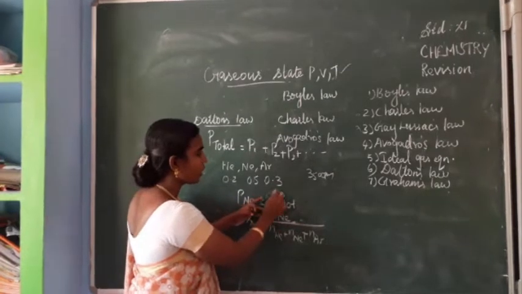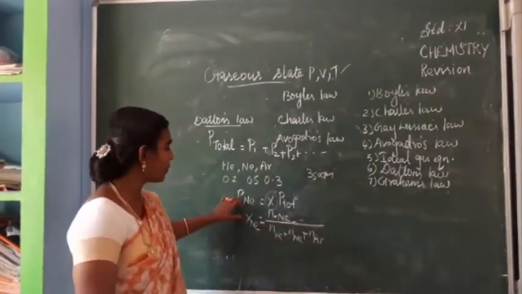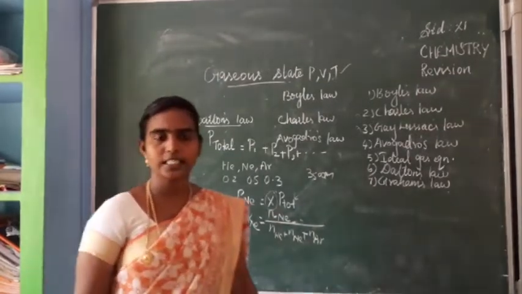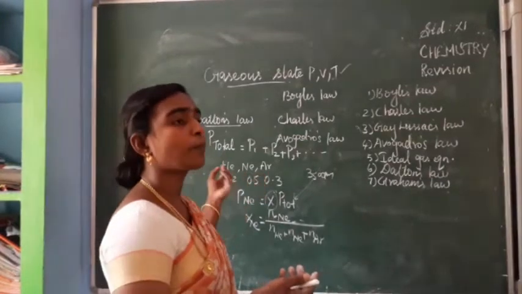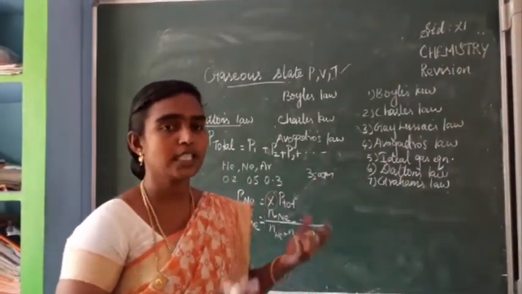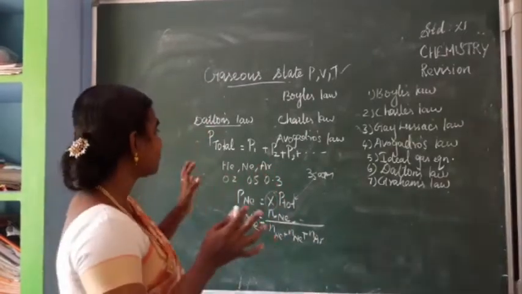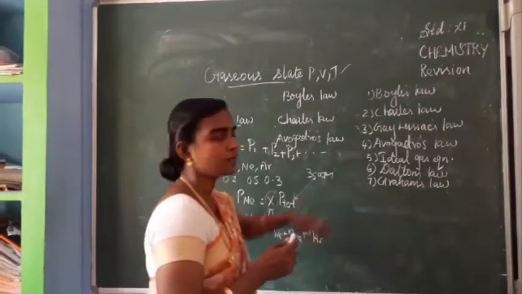So this X value and the total pressure, if it is given in the problem, will give the partial pressure of that particular gas. So if they have asked for the partial pressure of argon or the partial pressure of helium, this also we can expect. Okay, if such a type of problem is asked, you can attend it. So next is Graham's law, isn't it?